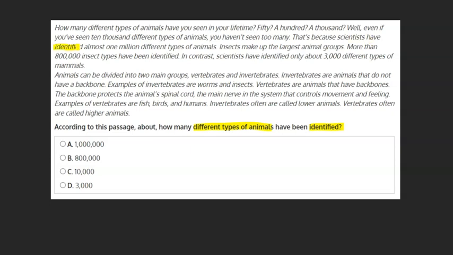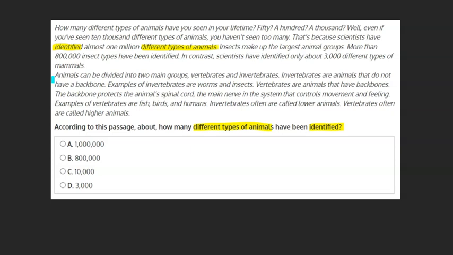Scientists have identified almost 1,000,000 different types of animals. From here, we can see that the answer to our question is A, 1,000,000. If we would like to be cautious, we can locate the other answers in our text and see which context they are mentioned in as well.